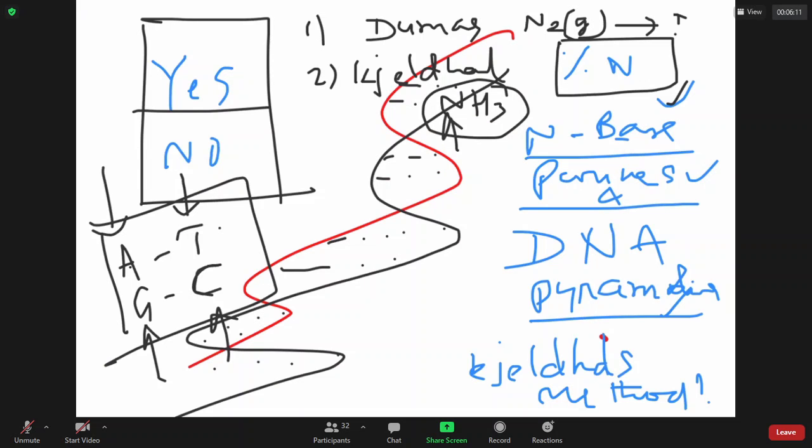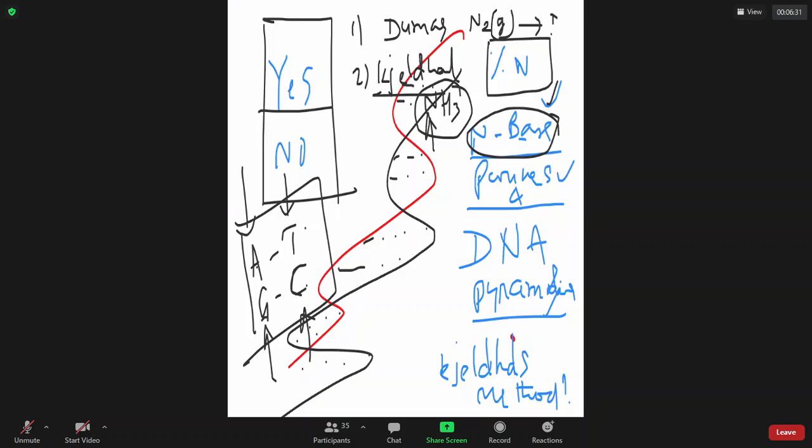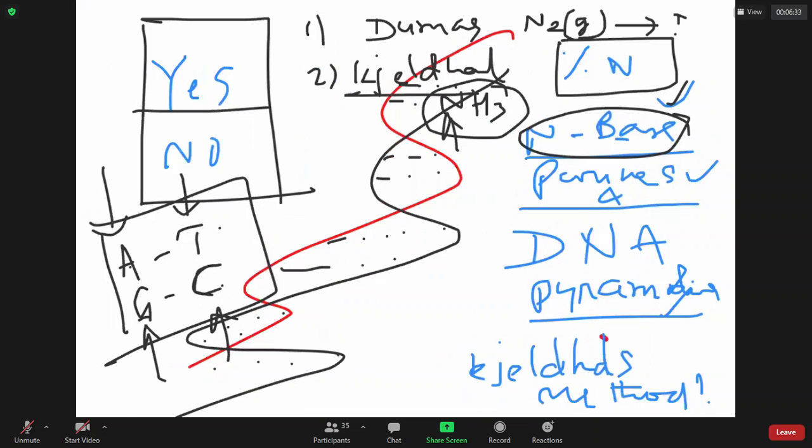These are nitrogen containing organic bases. Can I find the percentage of nitrogen in these bases using the Jeldahl method? Am I very clear about my question, sir? Yes, sir. Very clear. Now, what is your answer? And you justify why it is so.